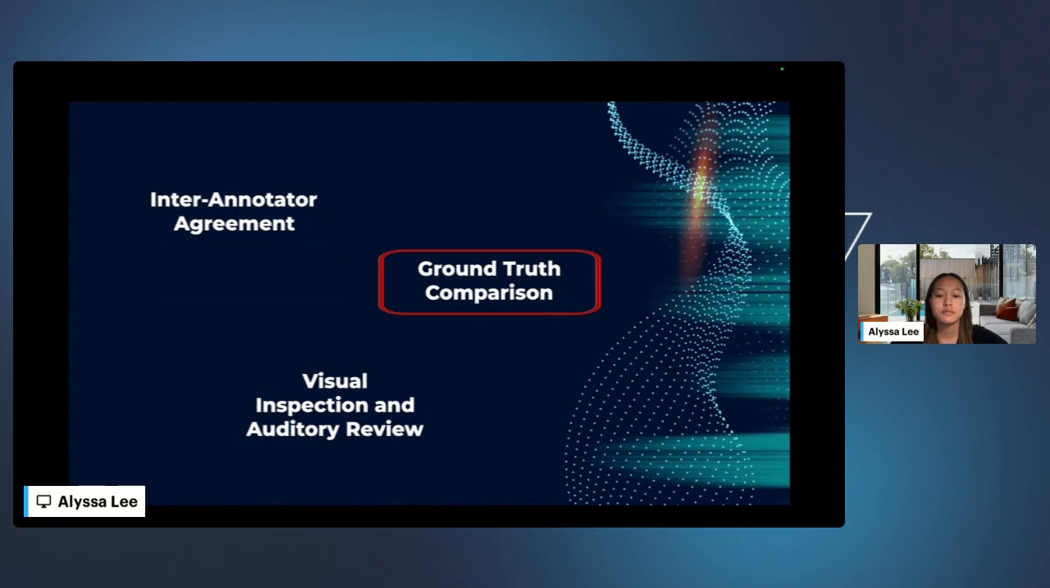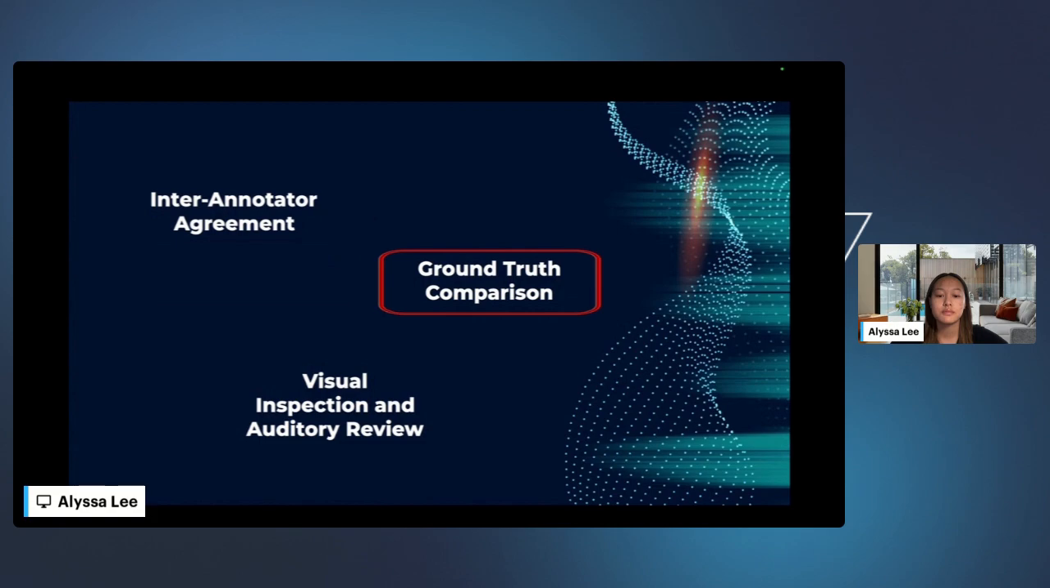Additionally, one could compare annotations to a ground truth dataset. Ground truth refers to a gold standard set of annotations that have been validated by experts or agreed upon through consensus. These serve as a benchmark against which all other annotations can be evaluated. In practice, a subset of audio data is selected and meticulously annotated by senior linguists or domain experts. New annotations are then compared to this trusted source to calculate metrics such as accuracy, precision, recall, and F1 score.